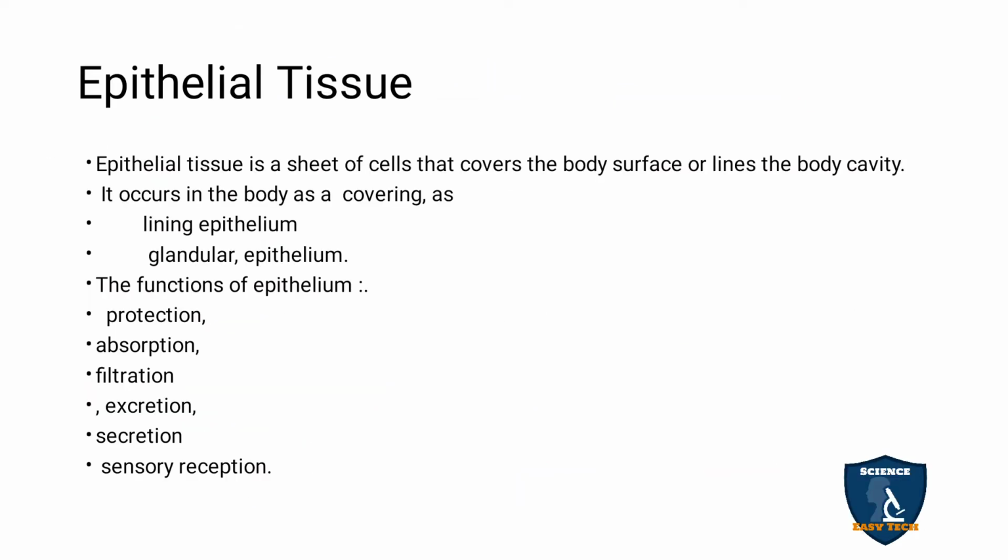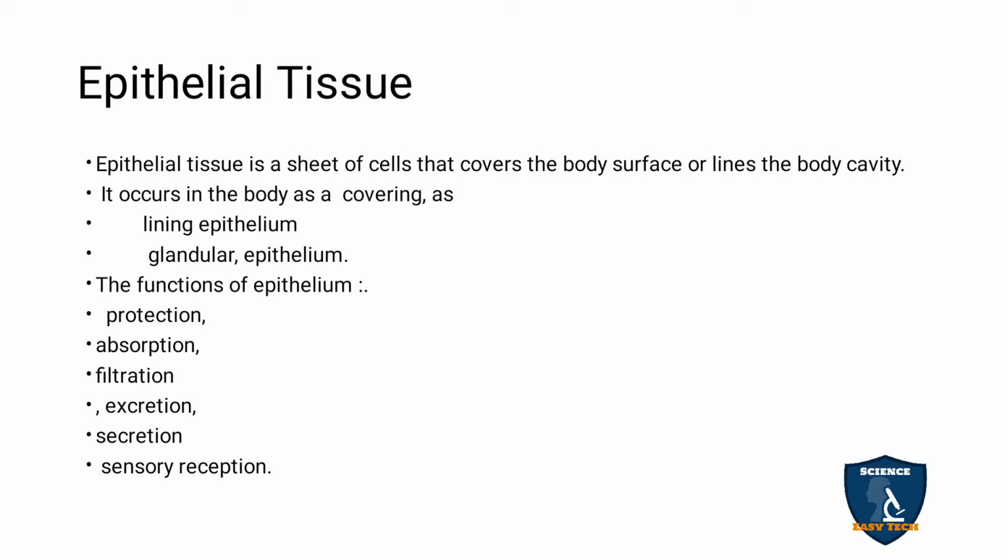Before that, what is an epithelial tissue? The outer layering or the outer covering of the body is called the epithelial tissue. It is made up of the outer covering of cells. It is a sheath of cells which covers the body. Where is it seen, that is, its occurrence? It is seen in the lining epithelium, that is the outer covering, and it is seen in the glandular layer also, so it is called glandular epithelium.